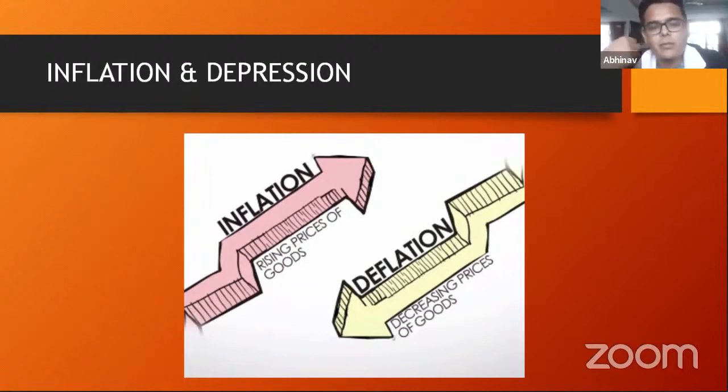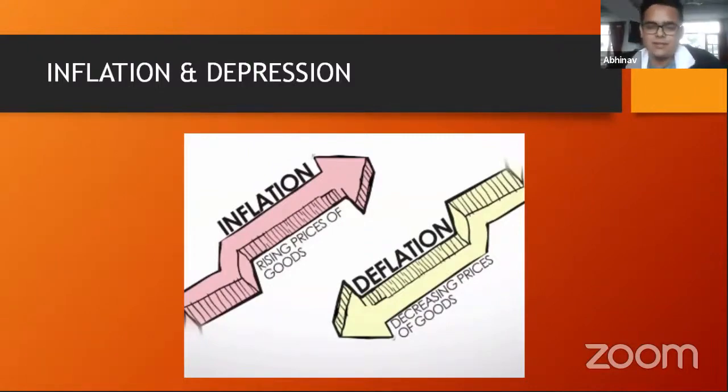The second and the more common form of inflation would be the demand pull inflation, right? So let's say I as a company, I'm making only 100 shoes. Now, if there are, let's say, 100 people in the economy, it's okay. Everyone wants a shoe. I will sell that shoe at the market rate, right? Now, suddenly, if let's say at some point in time, 110 people want to buy the 100 shoes that I'm making, then obviously I will sense that I can probably sell my shoes at a premium, because now there is a competition amongst the buyers for buying my good, right? So the demand of the good is more than the supply of the good that I'm giving, and therefore this sort of inflation is known as the demand pull inflation.